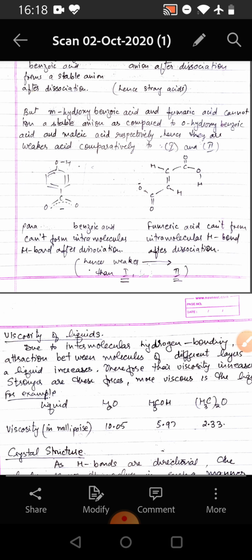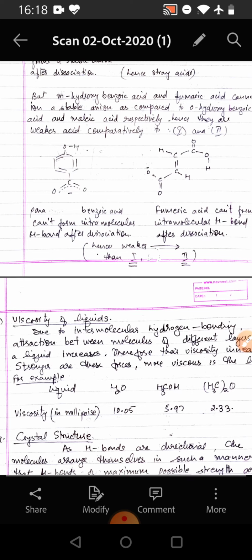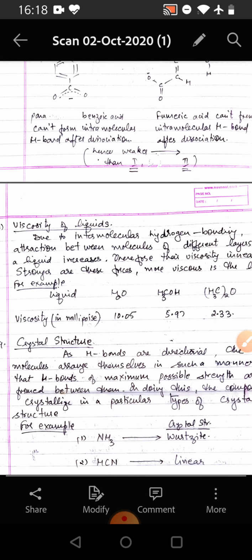So, parahydroxybenzoic acid can't form intramolecular hydrogen bond after dissociation, and fumaric acid also can't form intramolecular hydrogen bond after dissociation, hence these two are weaker than 1 and 2.